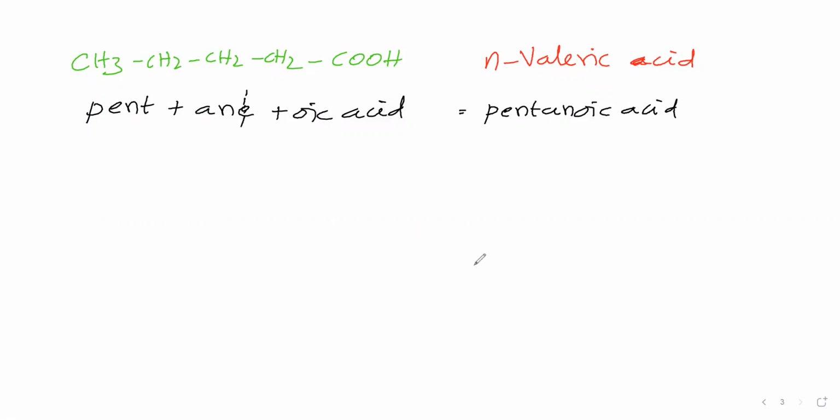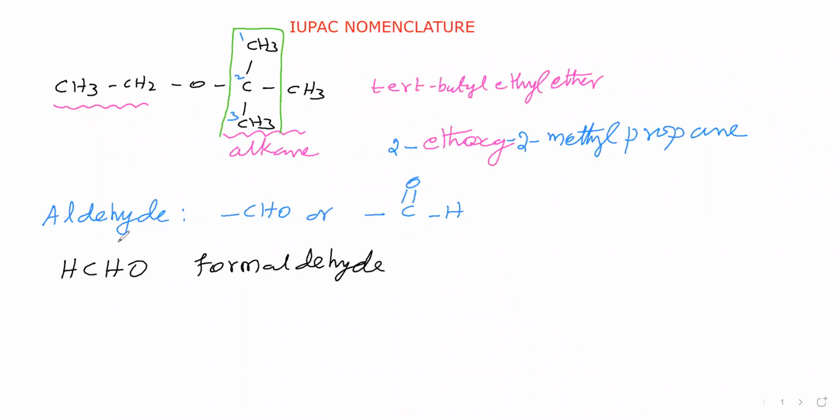Now we will see aldehydes. Here, the common name for HCHO is formaldehyde. Why? Because its corresponding acid is HCOOH, which is called formic acid. From this we are taking this form, then aldehyde we have included. Therefore, formaldehyde is the common name for this.